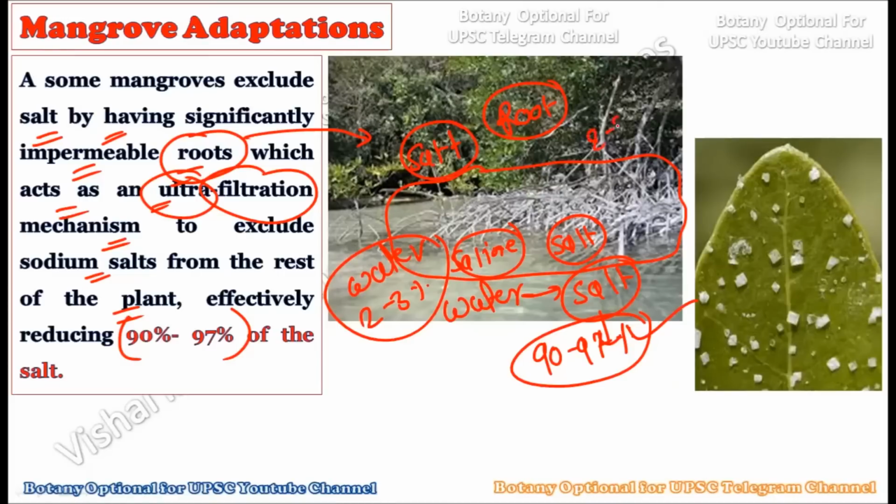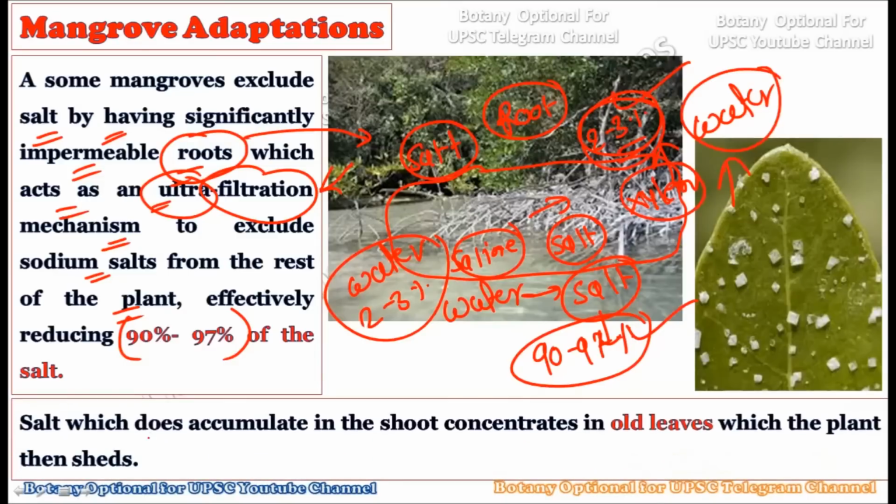Okay, but here 2 to 3% still is salt which goes within the body when the root absorbs the water. As you know, water is always required by the plant for normal growth and development. Although these roots of the mangroves act as ultrafiltration machines, still 2 to 3% of the salt is absorbed through the roots, and it will get into the body through the xylem. So these remaining 2 to 3% of the salt still have to be removed from the plant body itself. Now see, the salt does not accumulate in the shoot, it concentrates in the old leaf which the plant sheds.